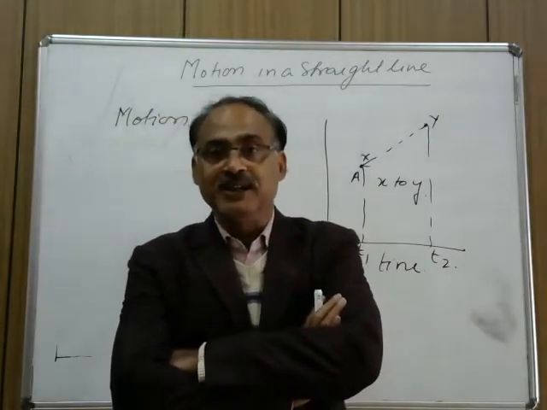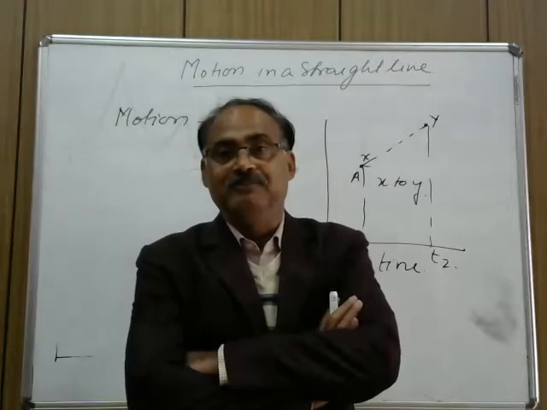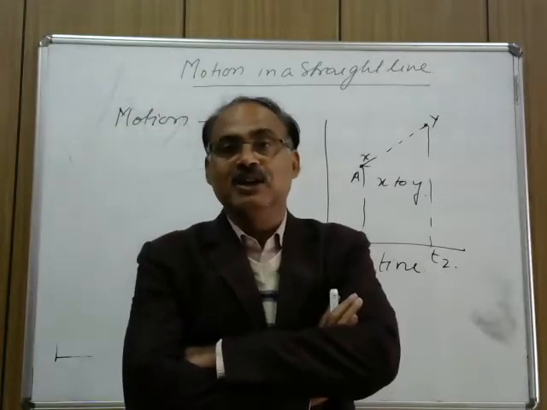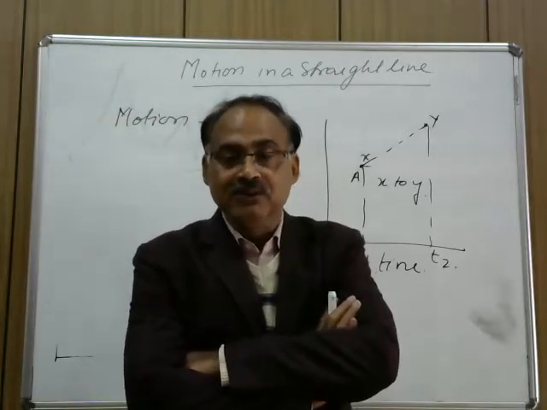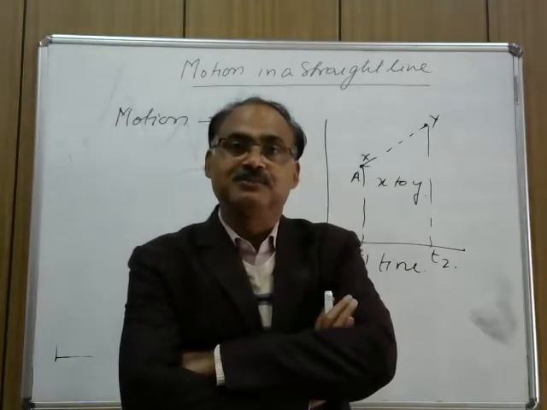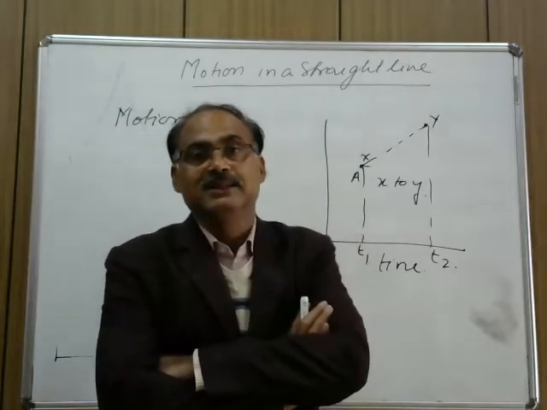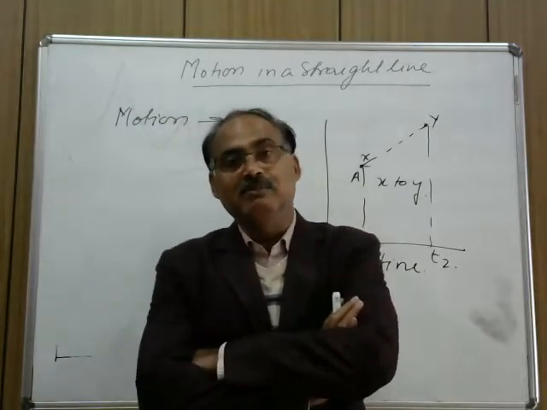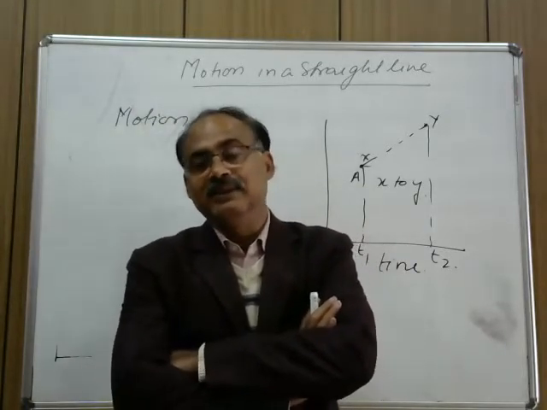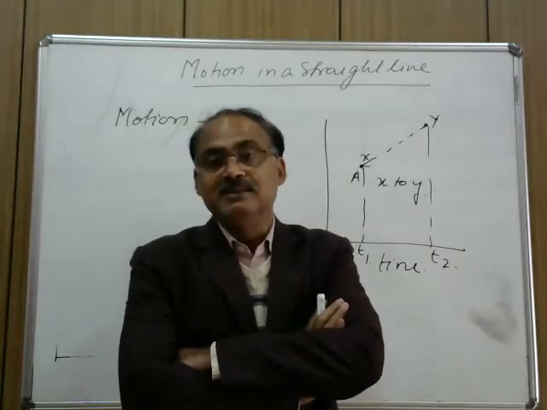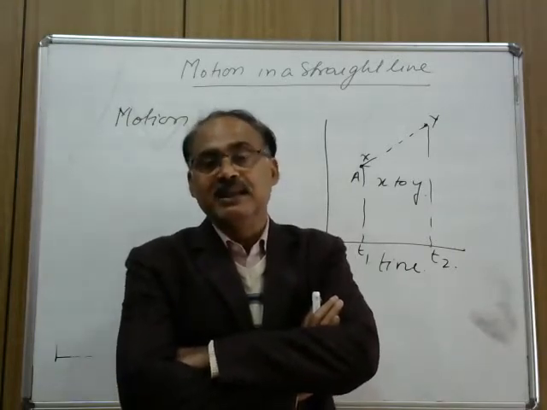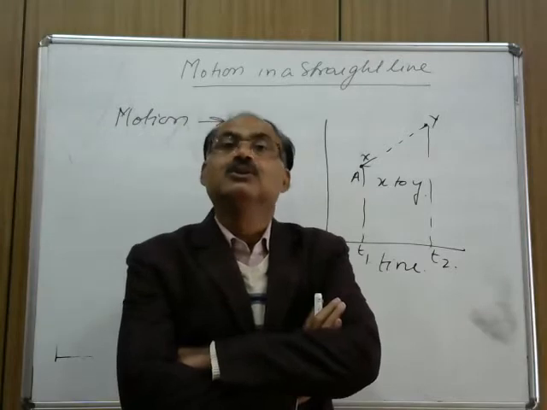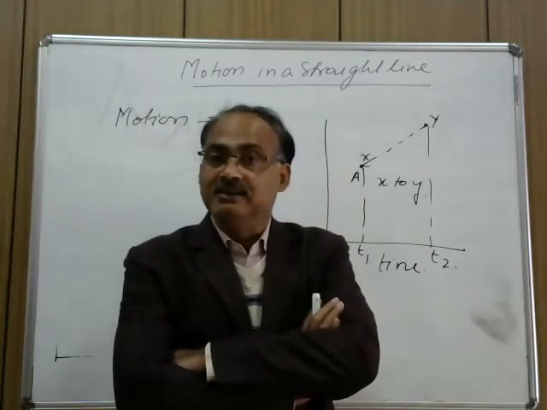Now the reference point is on the platform, and the observer is observing from the platform itself. So a person standing on the platform will see that the passenger sitting in the compartment is in the state of motion with the train.